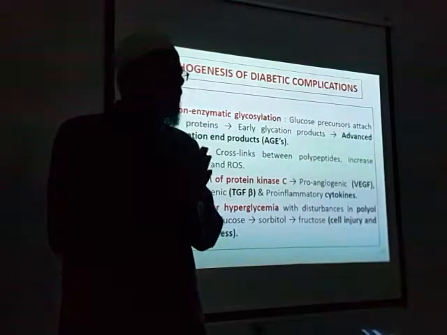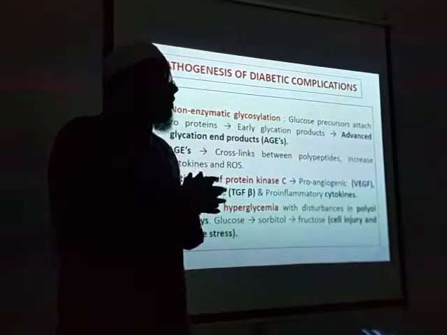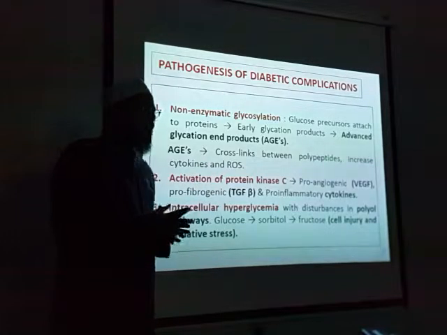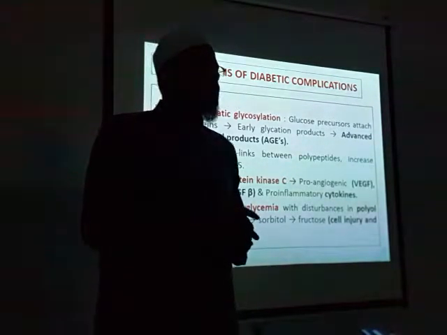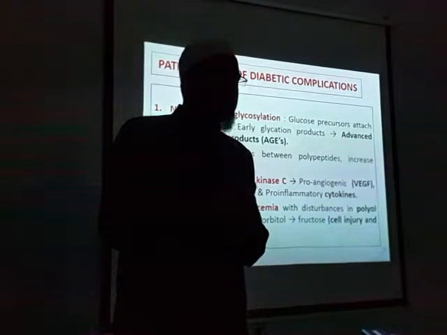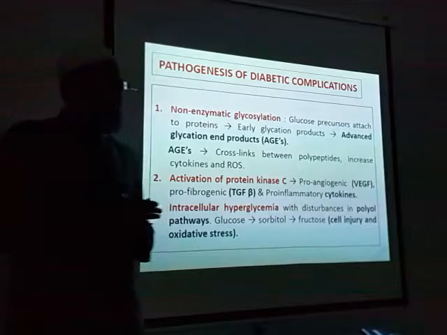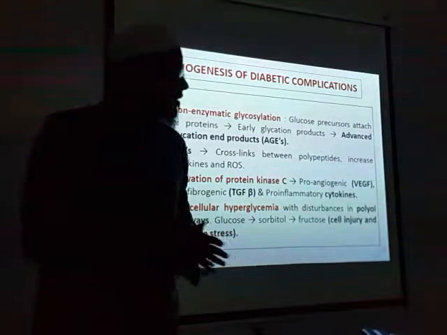Cytokine is an inflammatory mediator. It is pro-inflammatory, so it will attract inflammatory cells. What is ROS? Reactive oxygen species. What is the function of ROS? In a nutshell, oxidative stress, it destroys the cell.